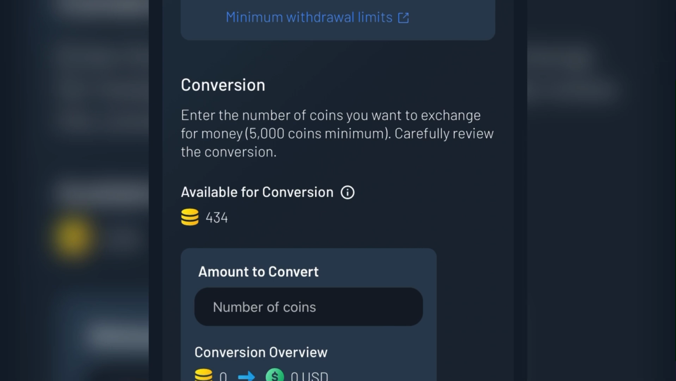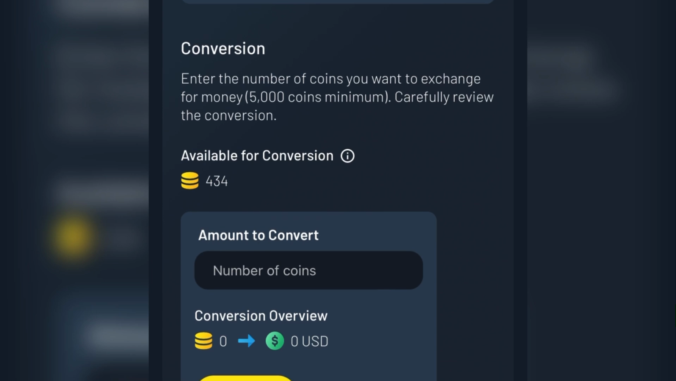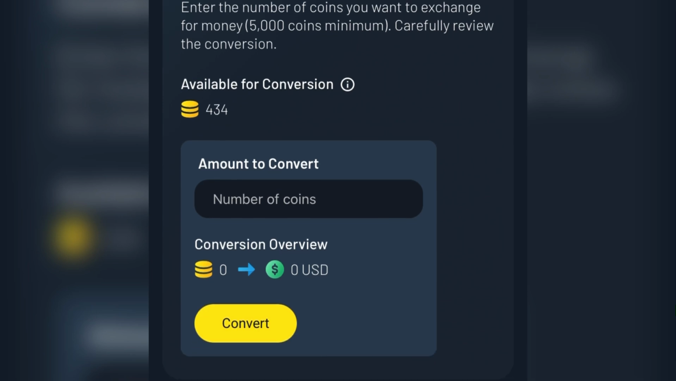Right now if I want to go ahead to convert this, I just have to come down where it says amount to convert and input the amount I want to convert, then click on this yellow button that says convert. Okay, so once you have actually inputted the amount you want to convert from coins to dollar, you'll be seeing the actual amount under this conversion overview.